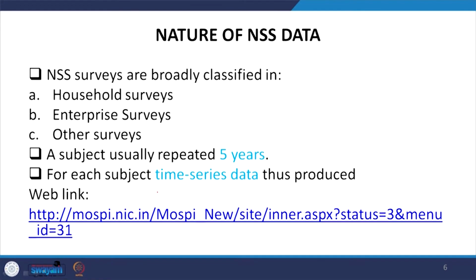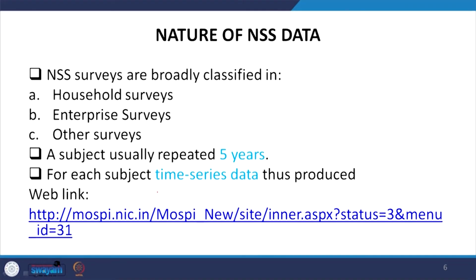A subject is usually repeated in 5 years. For each subject, time series data can be actually produced, since these are repeated over 5 years. So, by time series we are referring to the occurrence of certain particular issue over time, over different periods. In some cases it is 5 years, in some cases it is 10 years. So, we will discuss that, and this is the source.